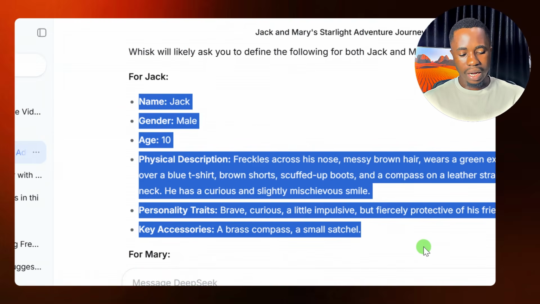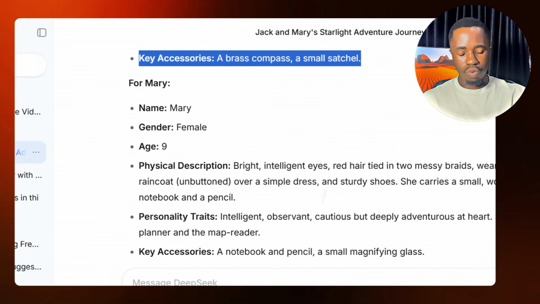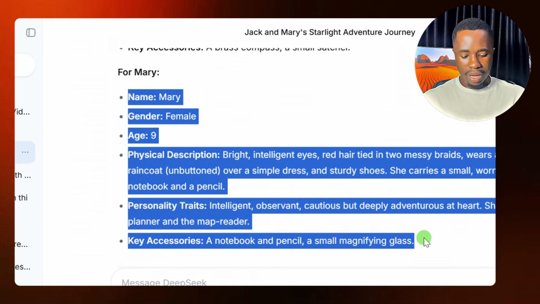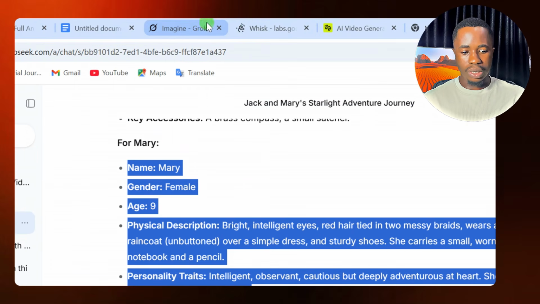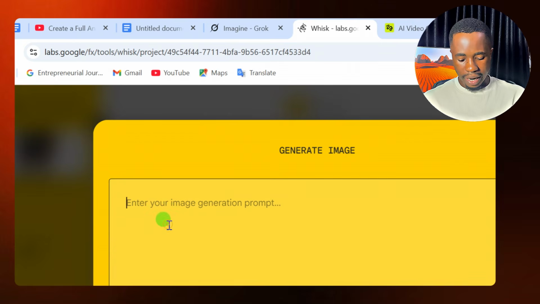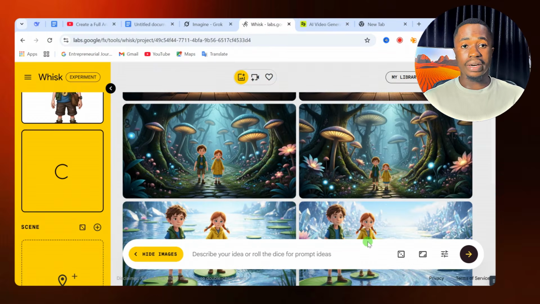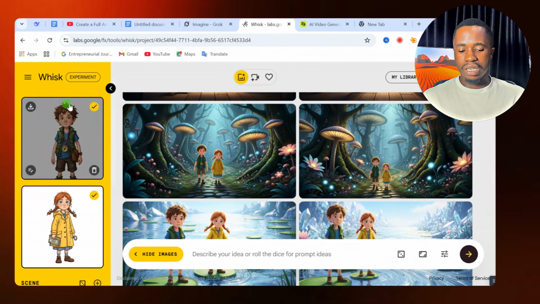So for the second character, you are going to scroll down and then we'll copy the description for the second character, which is Mary. So copy our description and now we'll go back to Whisk's website, and from the text box area here, we'll still enter in our prompt and then click on generate to start generating your image for your second character. And just like that, we have our images for the first character and the second character for our video.